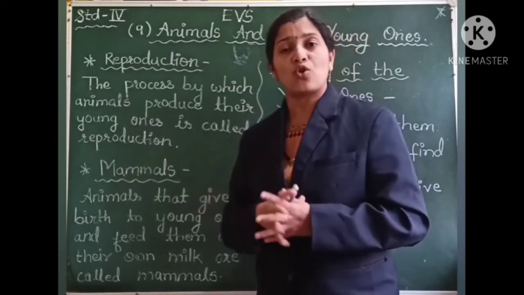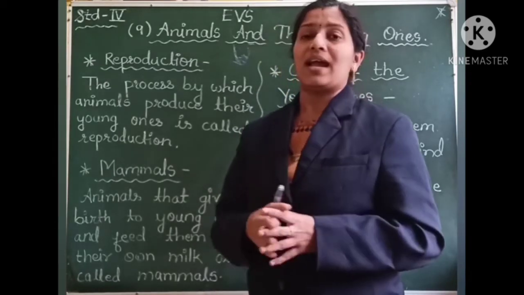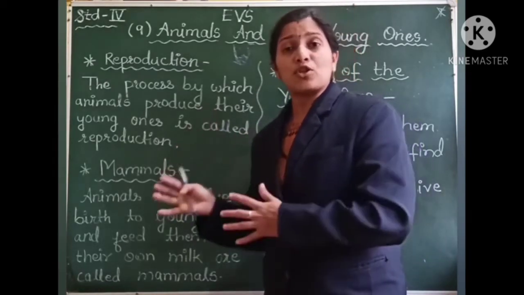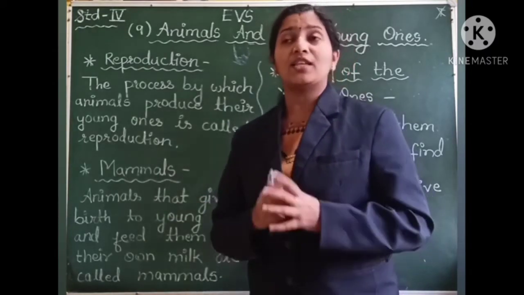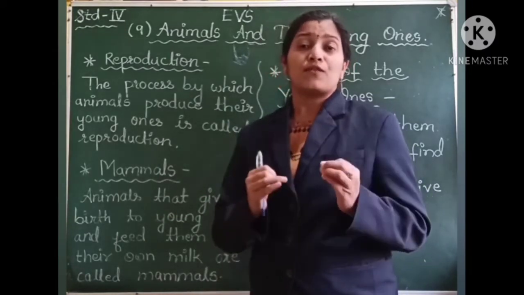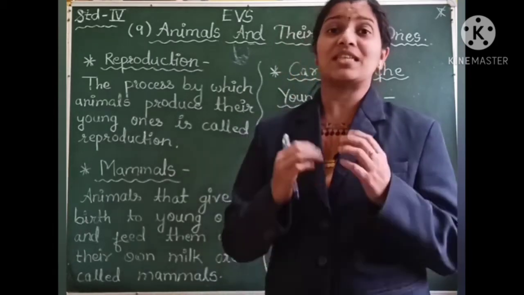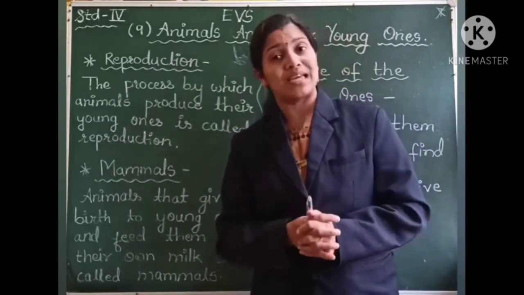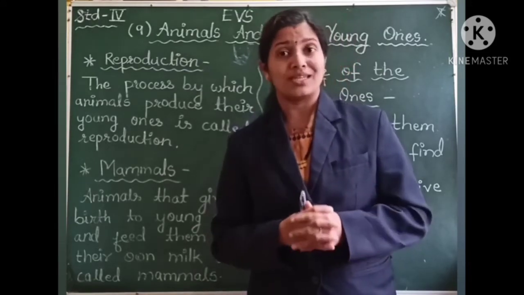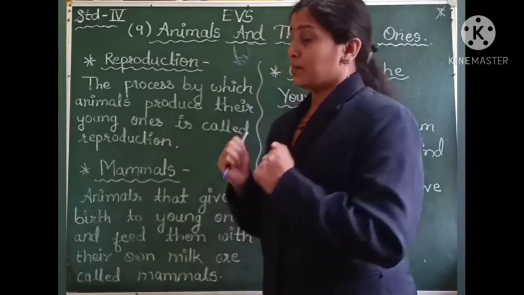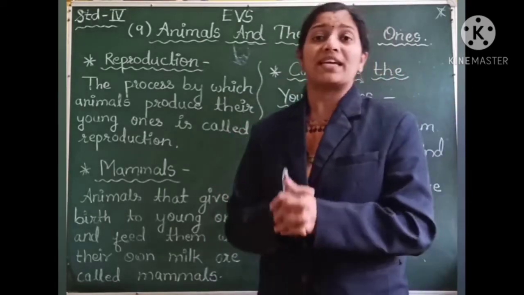This process of reproduction takes place in two ways. The first one is animals give direct birth to their young ones, and the second way of reproduction is by hatching eggs or by giving eggs.